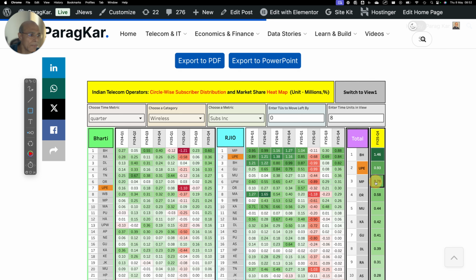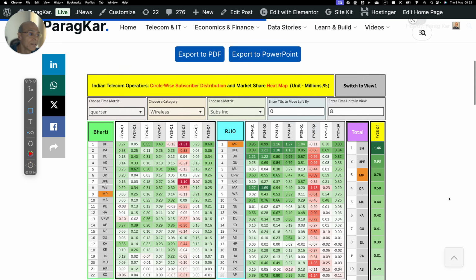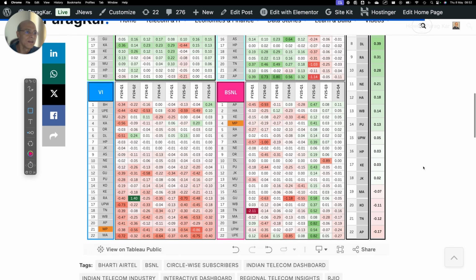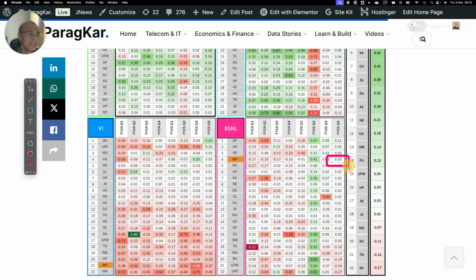Now let's look at MP, right? If you look at MP, what is going on? Reliance Jio added a maximum of 0.80 million, because this is the highest strength circle for Reliance Jio, right? And then Bharti added 0.24 million. And if you go down below, in MP Vodafone lost, because it is a weak circle for Vodafone. BSNL added some 0.03 million.